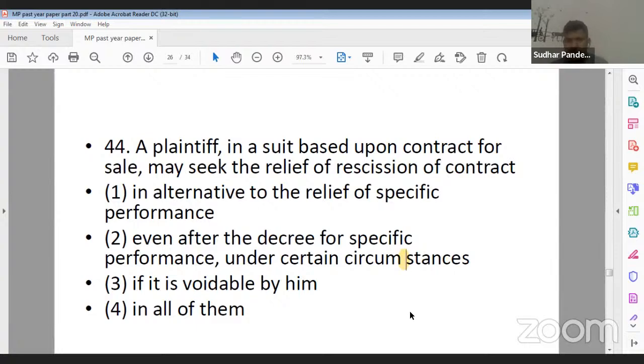Harshvardhan Gautam ji is saying if it is voidable by him. Yes. What about others?